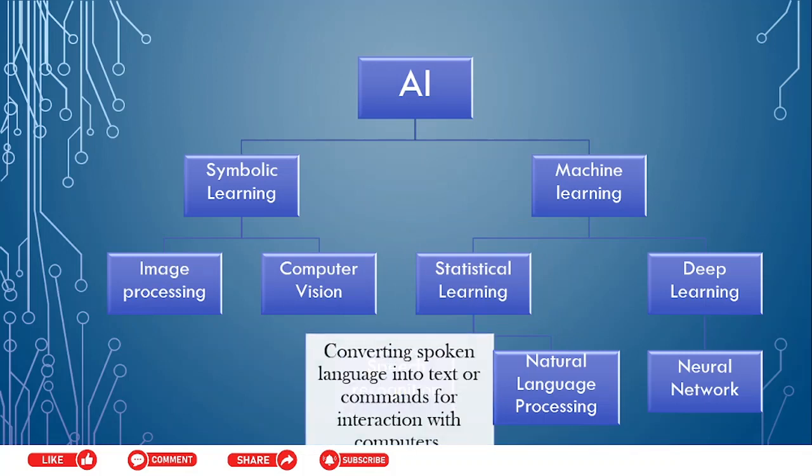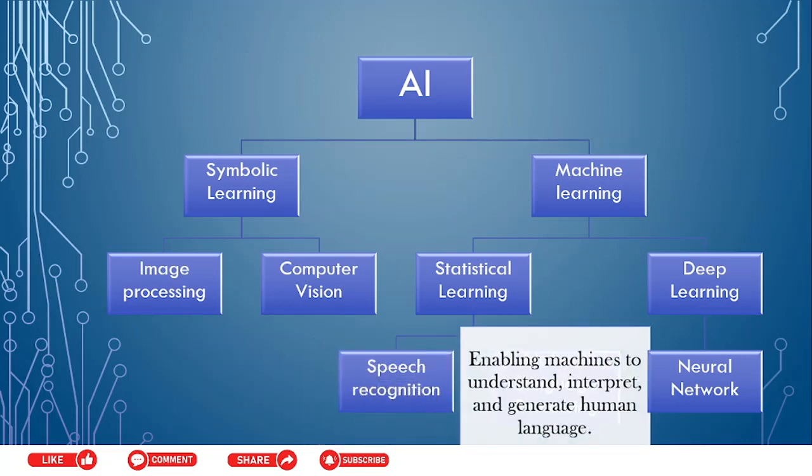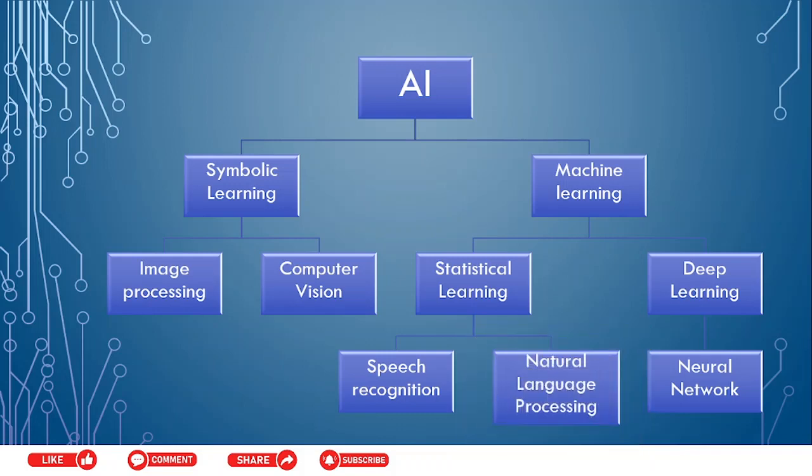What is speech recognition? It's converting spoken language into text for commands or interaction with computers. And natural language processing is enabling machines to understand, interpret, and generate human language. Have you ever heard of Siri, Sophia the robot? Yes, these are all natural language processing. Then we have deep learning.